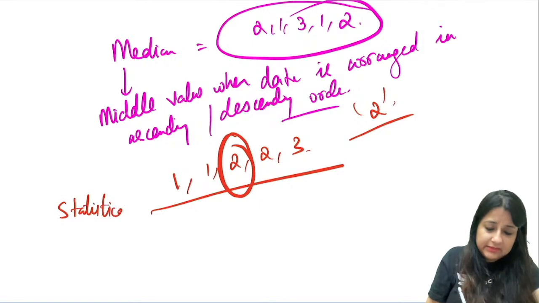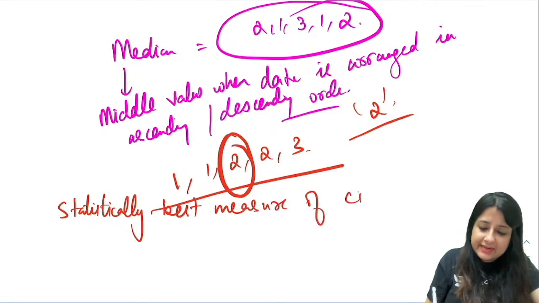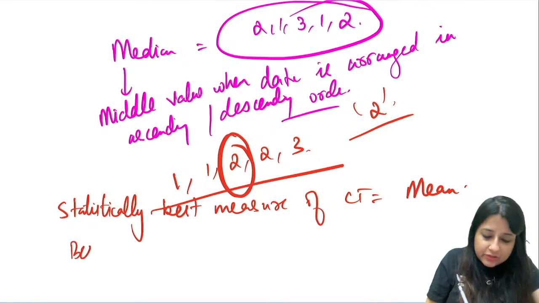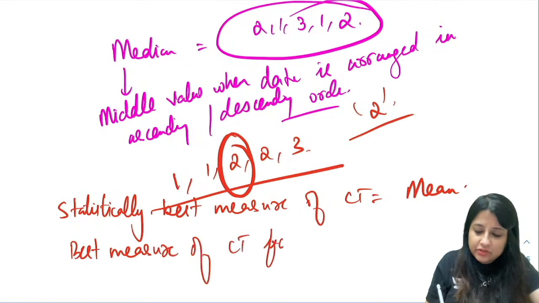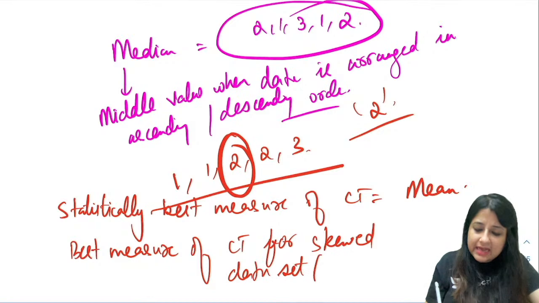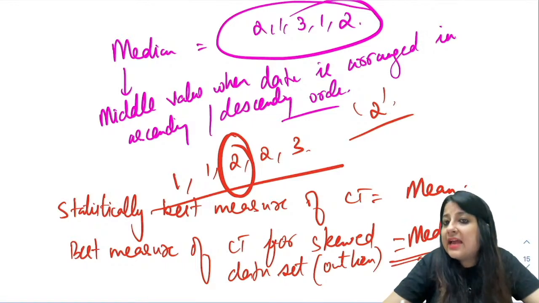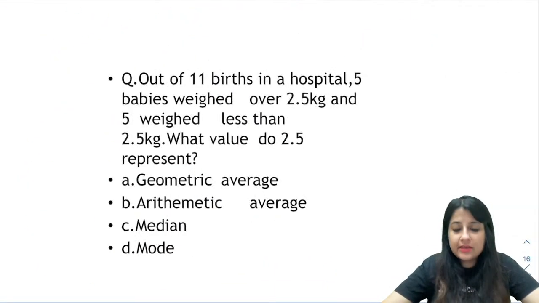Just a few golden lines I will write for you. Remember, statistically, the best measure of central tendency, of course, is mean. But the best measure of central tendency for a skewed data set, which means whenever you have outliers, is the median. Is it clear? And you can identify a skewed data set by the presence of outliers. I'm sure you all understood that now.